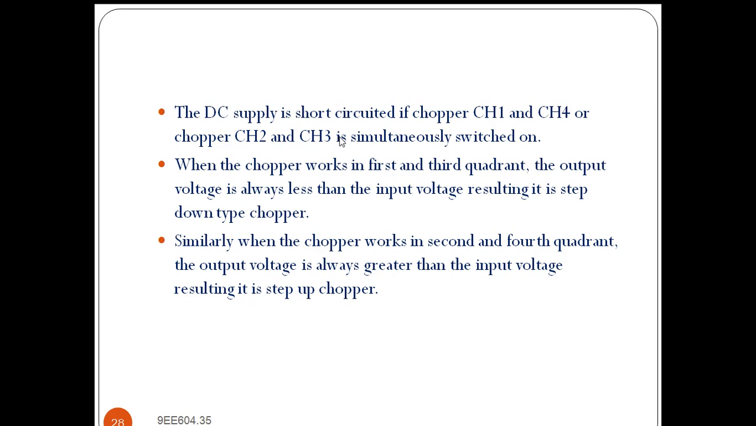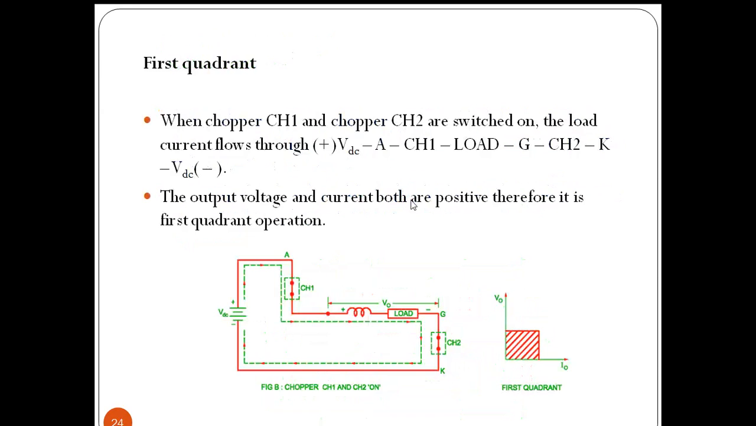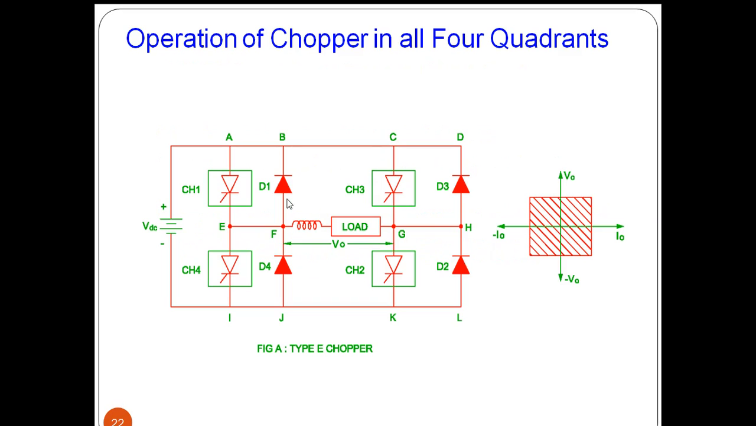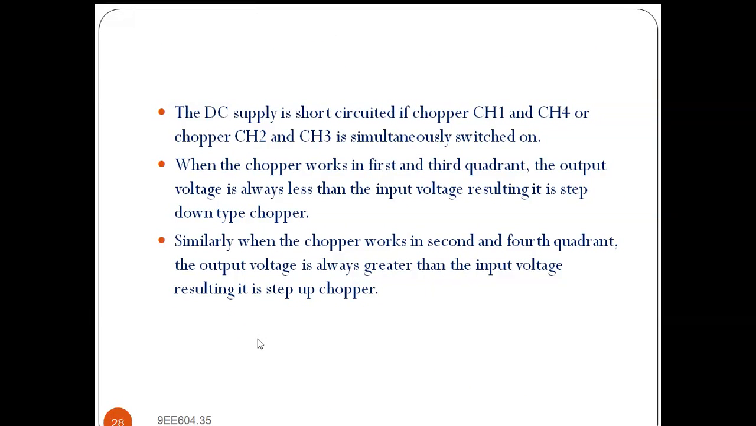The DC supply is short circuited if CH1 and CH4 or CH2 and CH3 are simultaneously switched on. So while operating this type E chopper, we should take care. We should not turn on CH1 and CH4 simultaneously. Similarly, we should not turn on CH3 and CH2 simultaneously. This is the precaution we need to take.